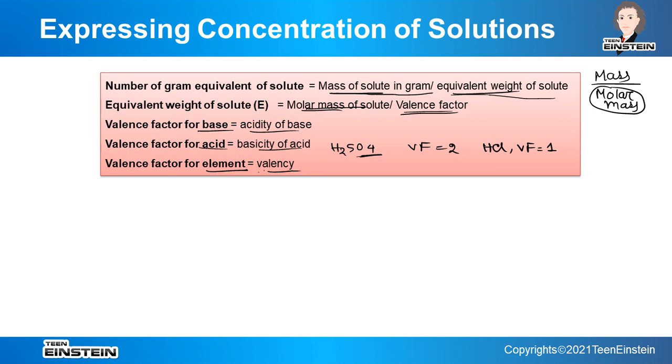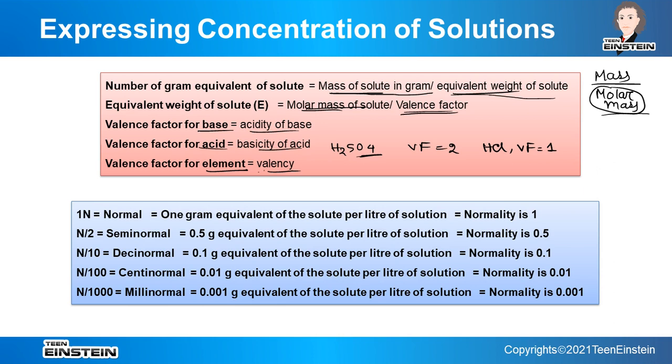Accordingly, the valence factor will change. So in case of normality, we have to do some extra calculation, because we have to find gram equivalent. It is not that you directly put the molar mass and get the gram equivalent. For calculation of gram equivalent, we have to know the equivalent weight, and to know the equivalent weight, we have to know the valence factor. Okay.